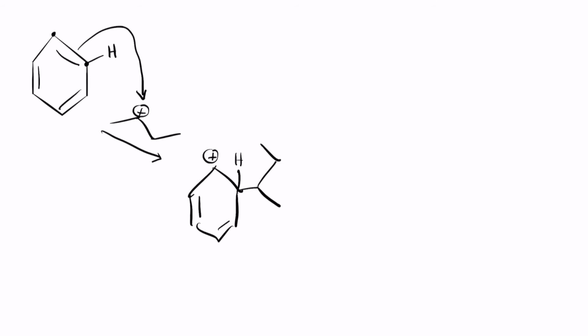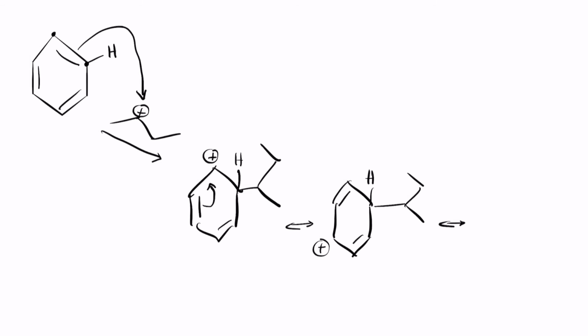So these 2 lone pairs will stay there. Now again there is movement due to resonance, causing the positive charge to move from one point to the other. So this electron pair moves here, so the positive charge comes here, and you have hydrogen.